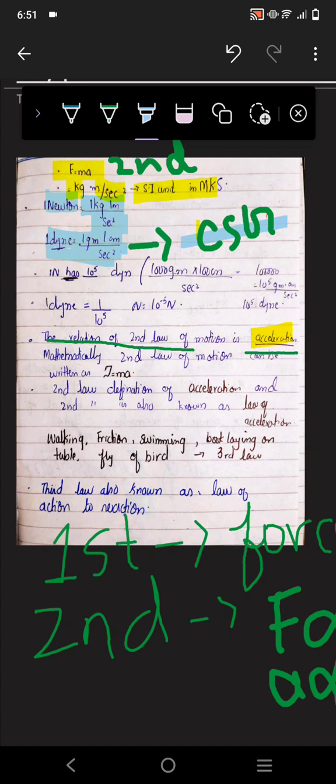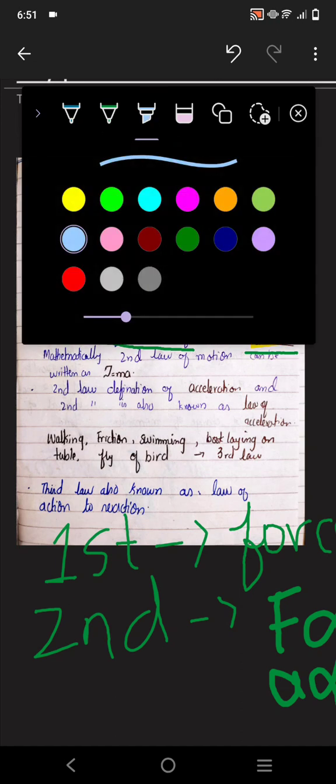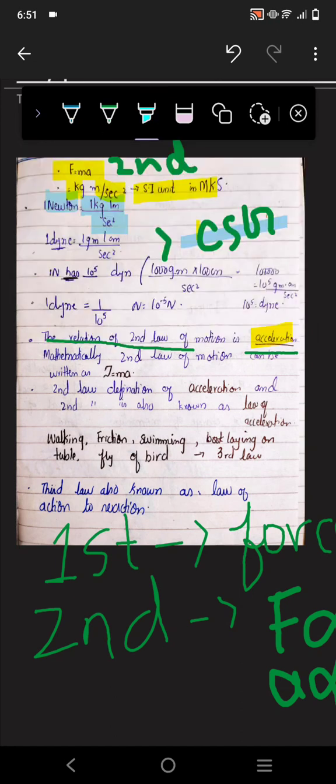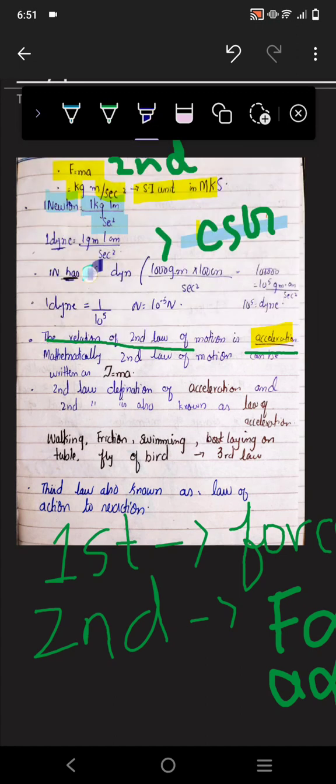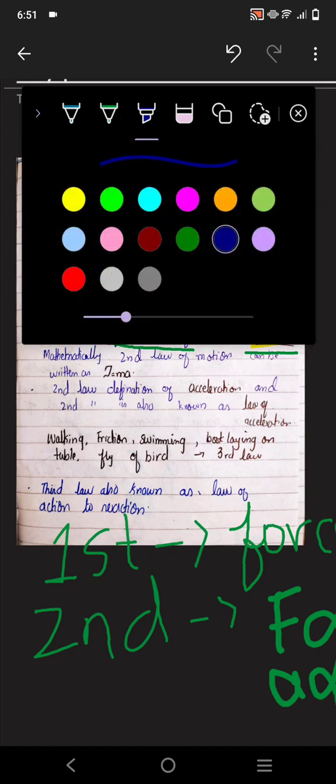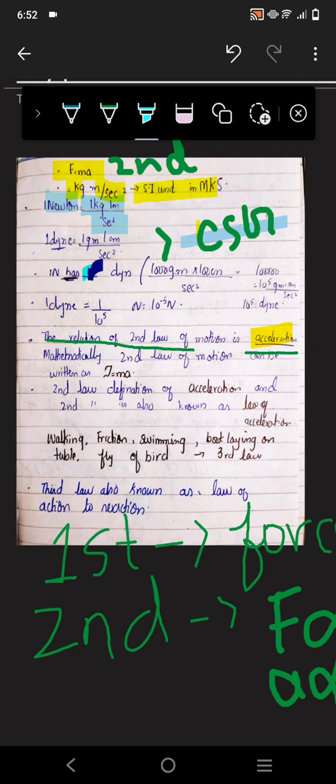Now the question arises: in 1 Newton, how many dynes are there? Let's calculate it. We know that 1 dyne is equal to 1 gram, then 1 gram meter, you can say. Alright.